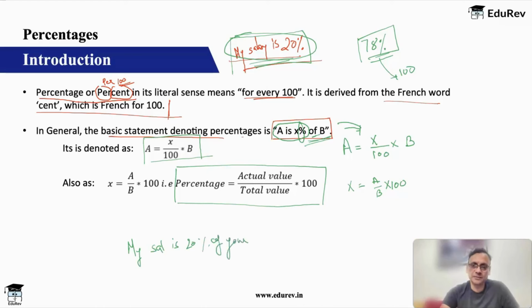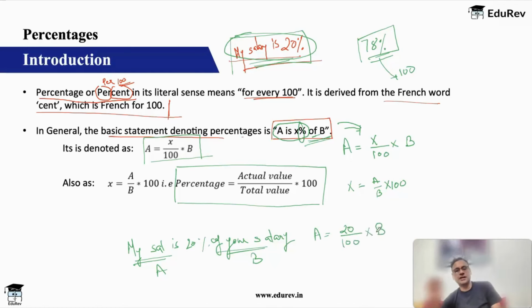Then it makes sense. So my salary, let's say, is A, your salary is B. It means my salary, let's convert English to maths, is 20 upon 100 of your salary. This is the maths, and now you can do all your calculations.